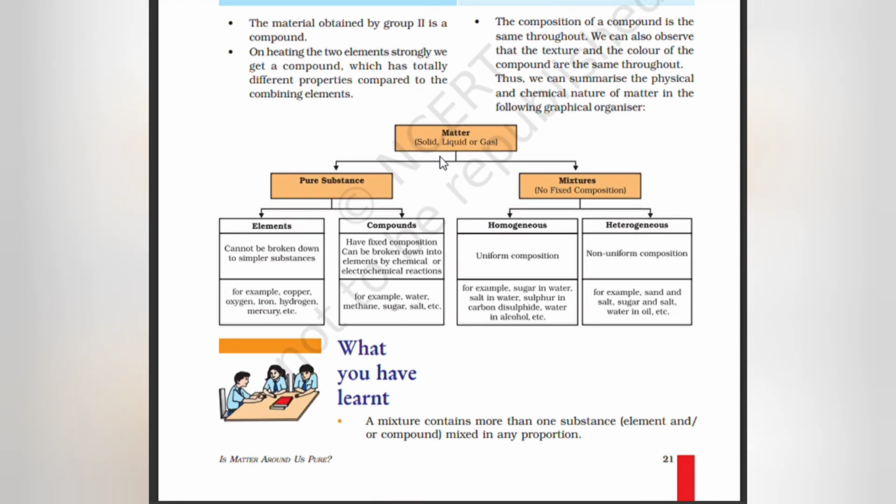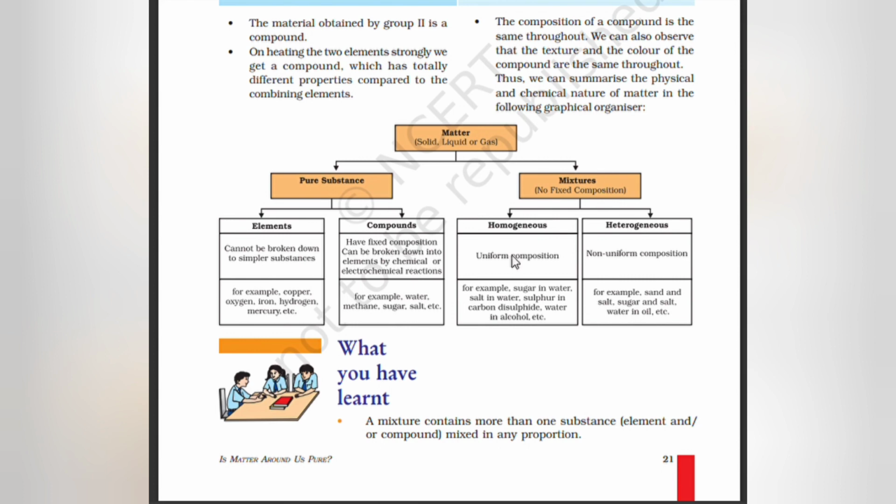Matter: solid, liquid and gas; pure substance, mixture. Pure substance: element and compound. Elements cannot be broken down into simpler substances. Examples: copper, iron, hydrogen and mercury. Compounds have a fixed composition and can be broken down into elements by chemical and electrochemical reactions. For example, water, methane, sugar and salt.